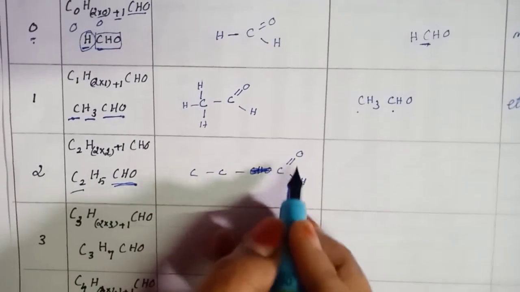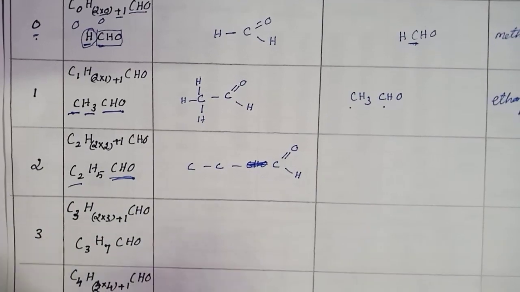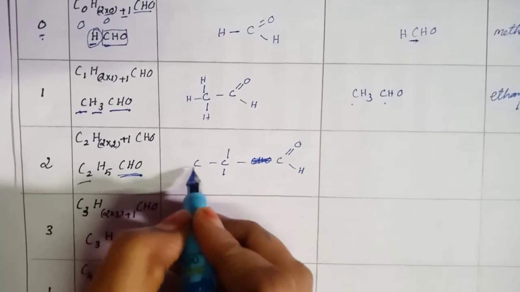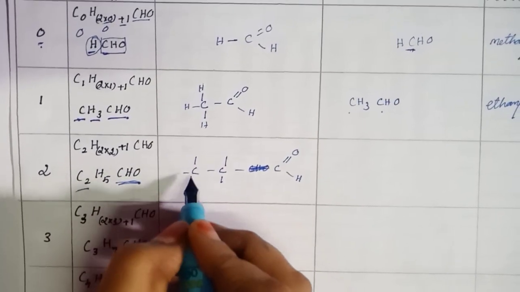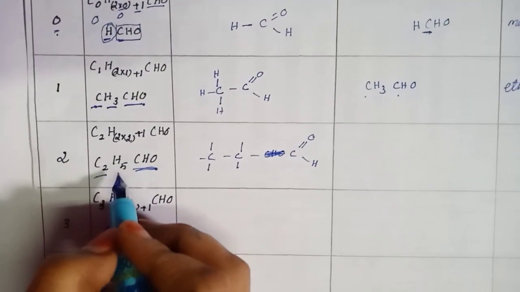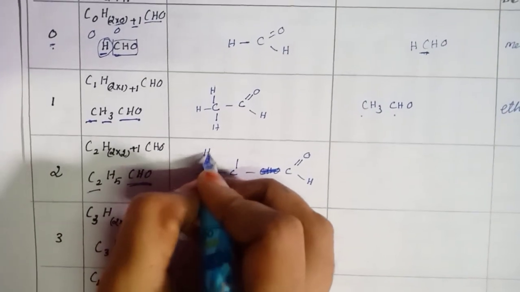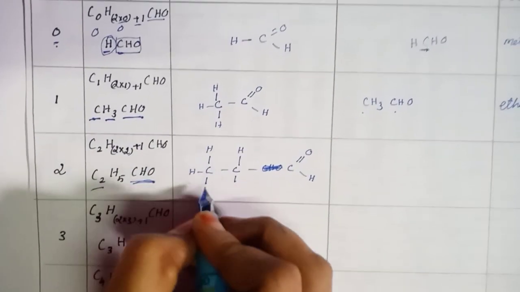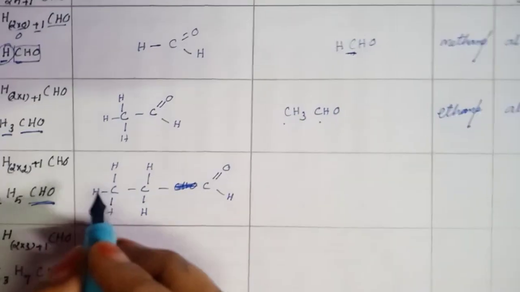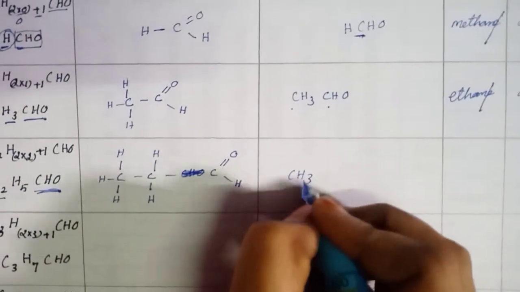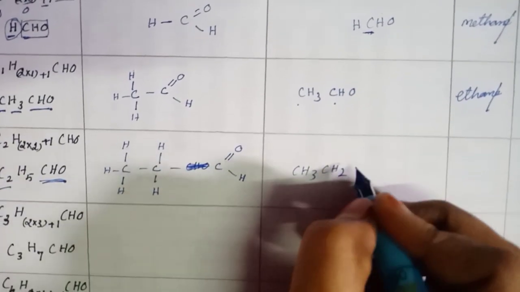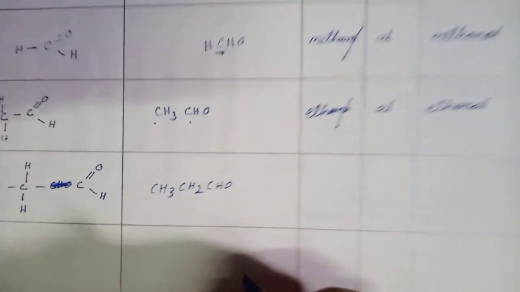This functional group carbon's tetravalency is satisfied, and this carbon is surrounded by 2 covalent bonds, it needs 2 more. This carbon needs 3 more bonds. Now the framework is completed. This is the place for hydrogen. How many hydrogens are there? 5: 1 2 3 4 5. Now the short form: CH3, CH2, CHO.